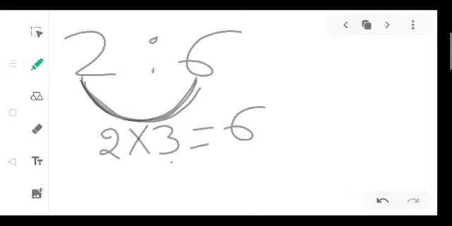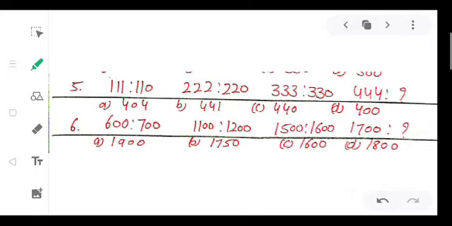Next question. Question number 5. 111 is to 110, 222 is to 220, 333 is to 330, 444 is to dash. We have to find out.